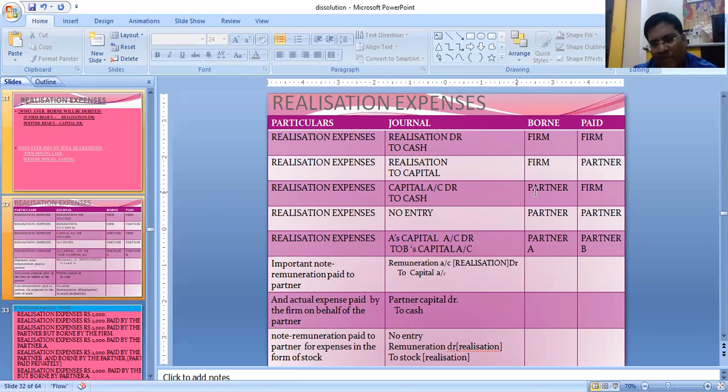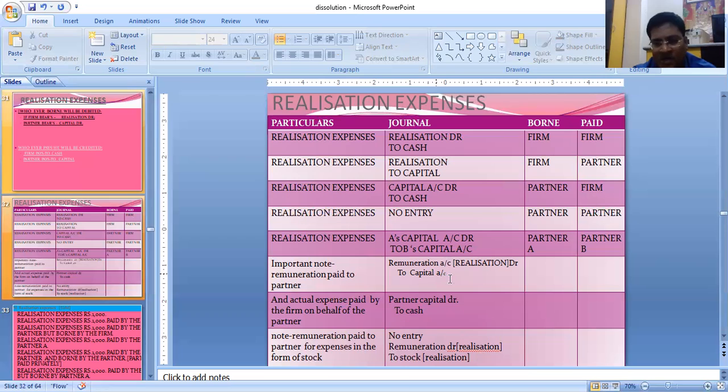If the partner bears it, then capital account debit, and the firm pays it, so to cash. If the same partner bears and the same partner pays, that means there is a personal payment, so no entry. You think A's capital to A's capital, so there will be no entry. If realization expense is borne by A but paid by B, whoever pays will be credit, whoever bears will be debit. So A's capital to B's capital.